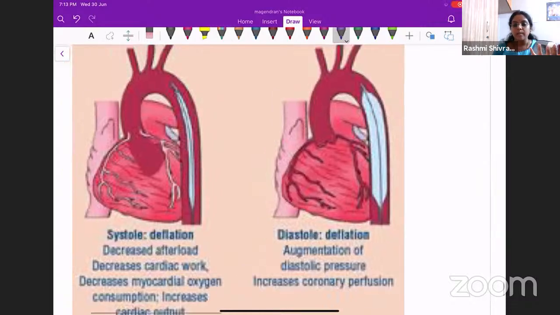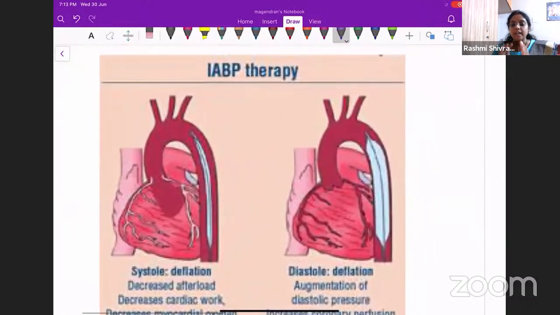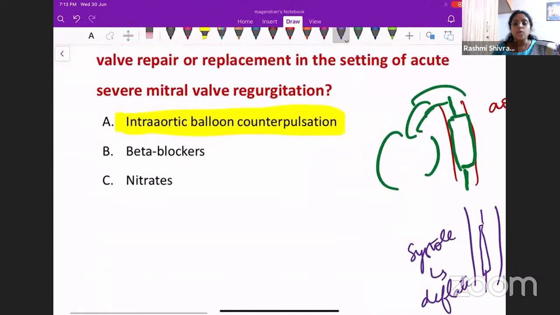So this will help the patient to maintain the hemodynamics when the patient is having an acute severe MR. Acute severe MR, you can put an intra-aortic balloon counterpulsation. This technique is done so that you can mitigate the patient's condition and prepare the patient for surgery, for a corrective therapeutic surgery.